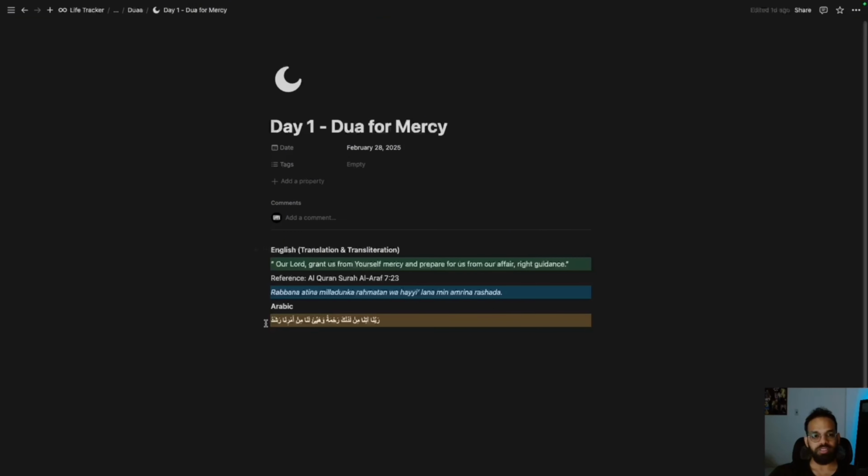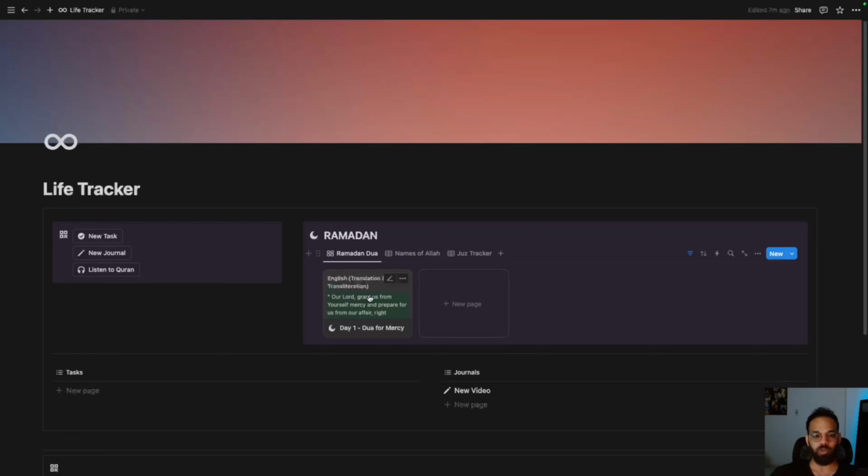So this is the format of how the dua is going to be presented to you. It's going to have English and the reference, and also how you can pronounce it in Arabic and the Arabic as well. It's going to happen automatically. So whenever the next day comes, you're going to see a different dua again.